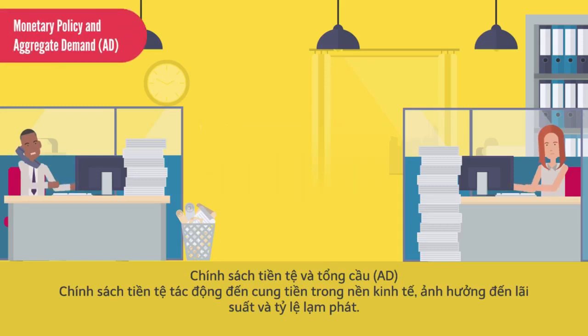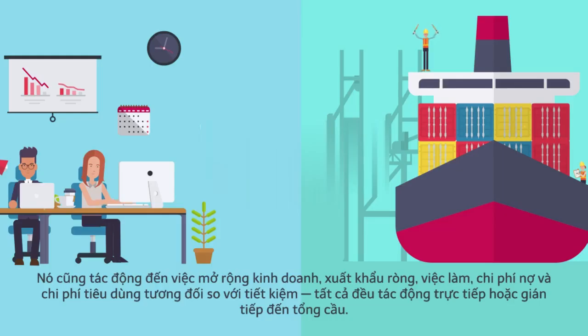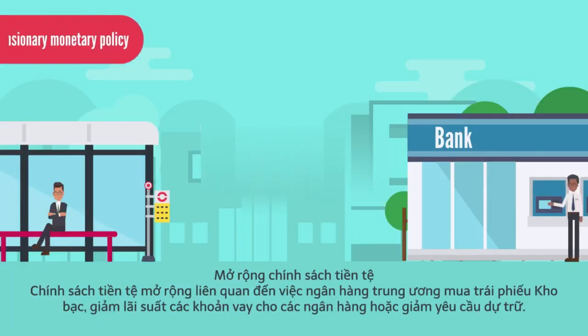Monetary policy and aggregate demand. Monetary policy impacts the money supply in an economy, which influences interest rates and the inflation rate. It also impacts business expansion, net exports, employment, the cost of debt, and relative cost of consumption versus saving, all of which directly or indirectly impact aggregate demand.